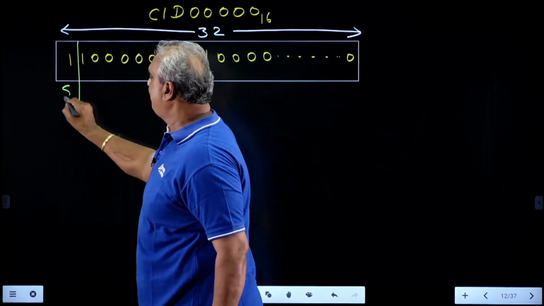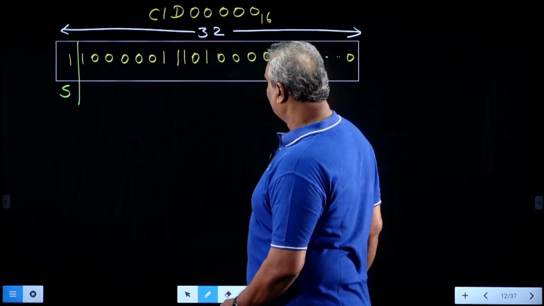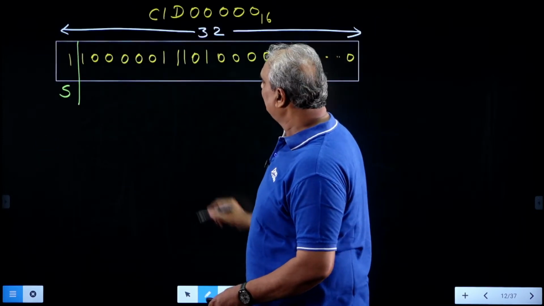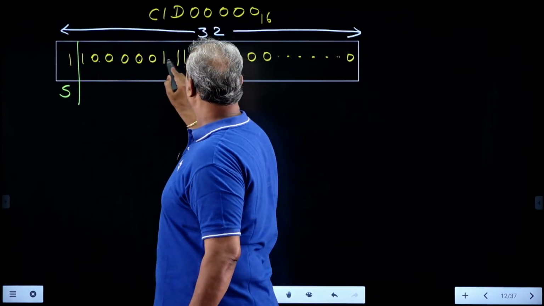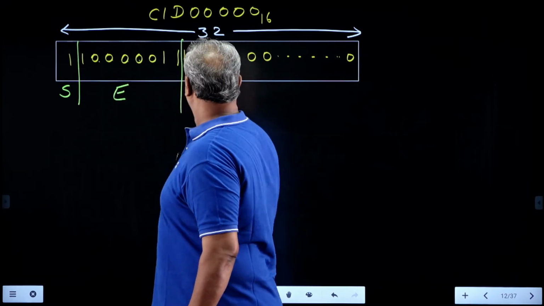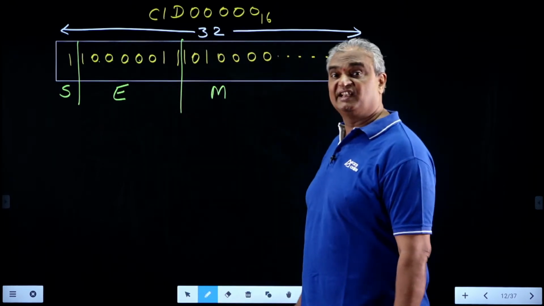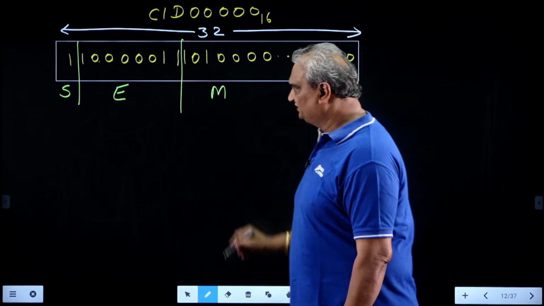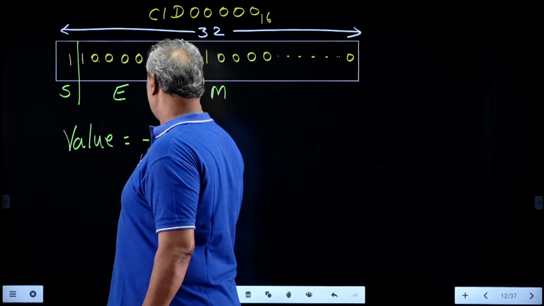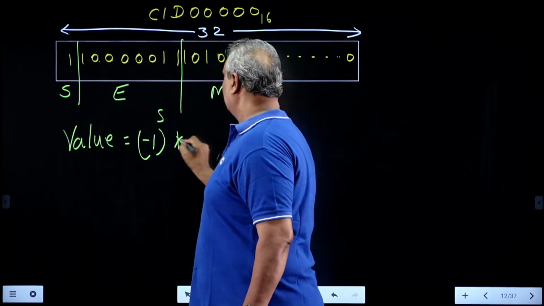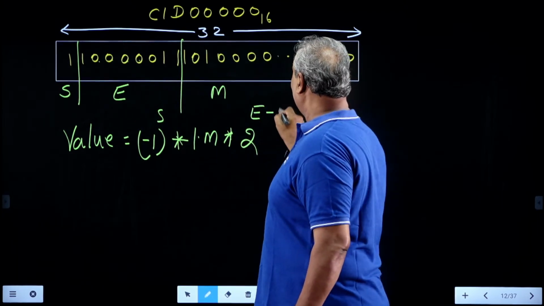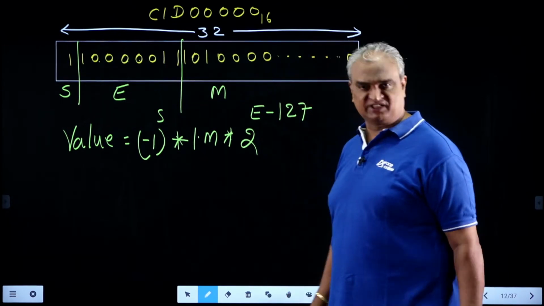Here it tells the sign, and 8 bits are reserved for the biased exponent. So 1, 2, 3, 4, 5, 6, 7, 8. It is nothing but capital E, and the rest is M. Mantissa is expressed in signed magnitude notation. So the value of the expression is like this: -1 whole power S into 1.m into 2 power capital E value minus B value, 127. It is the expression value.